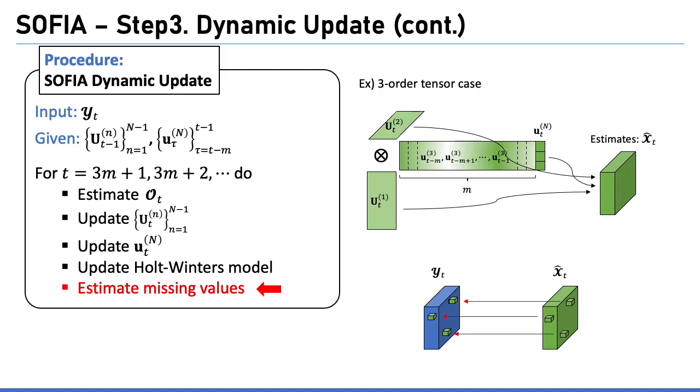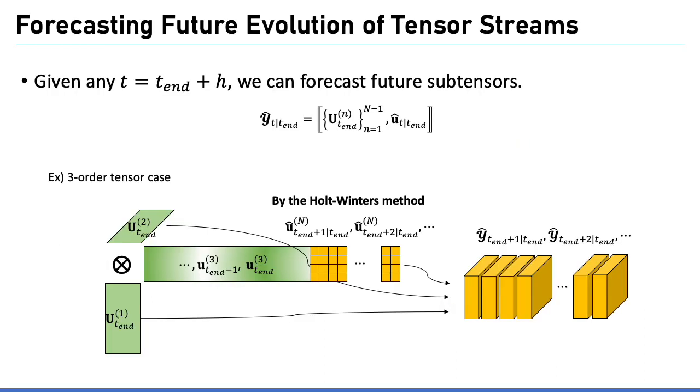In summary, through 3 steps, initialization, fitting the Holt-Winters model, and dynamic update, SOFIA accurately estimates the missing values in corrupted tensor streams in an online manner. Now, let me answer the question, how can we predict future subtensors? We can forecast future temporal vectors by applying the Holt-Winters forecasting method. Then, given any time t, we can forecast future subtensors using the most recent non-temporal factor matrices and the predicted temporal vectors.